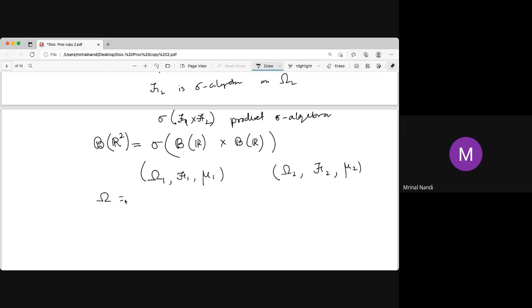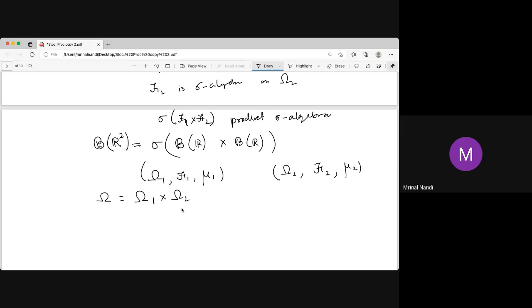Now you are going to the product space. We just take the product of these two, so this is a new sample space. Say omega 1 is head or tail, you are tossing a coin, and omega 2 is throwing a die: 1, 2, 3, 4, 5, 6. Now the new sample space is H1, H2, H3, H4, H5, H6, T1, T2, T3, T4, T5, T6.